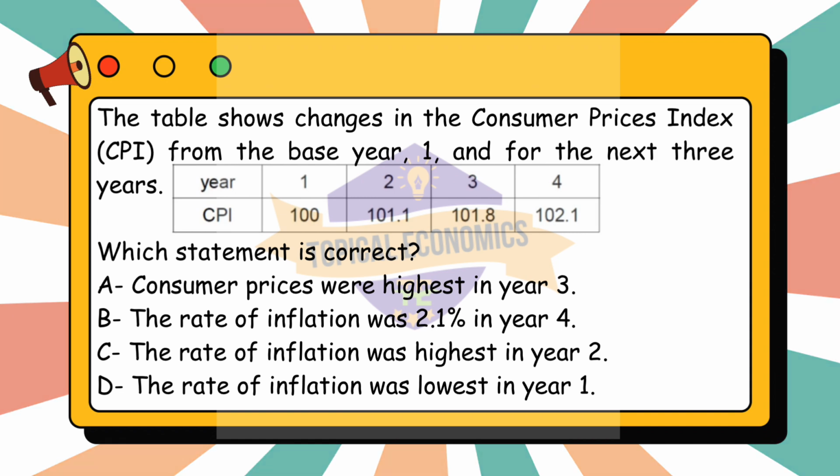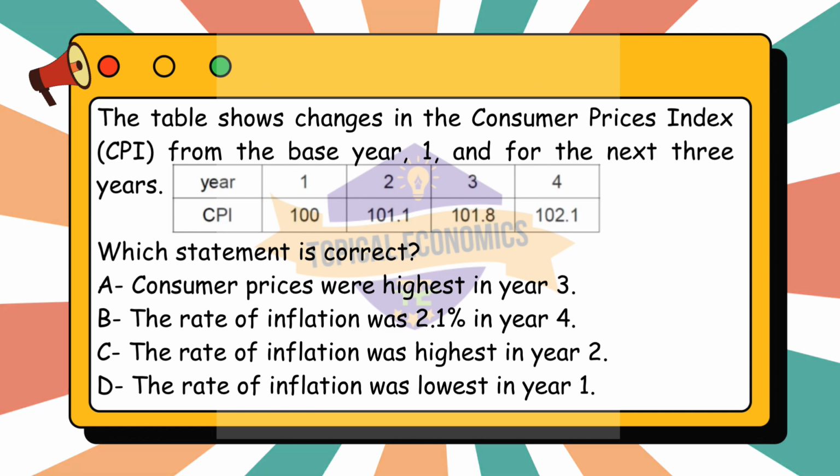Analyzing the given options. Option A, consumer prices were highest in year 3, is incorrect because the CPI is highest in year 4, CPI equals 102.1, not in year 3, CPI equals 101.8. Option B, the rate of inflation was 2.1% in year 4, is incorrect. The inflation rate from year 3 to year 4 is 0.29%, not 2.1%.